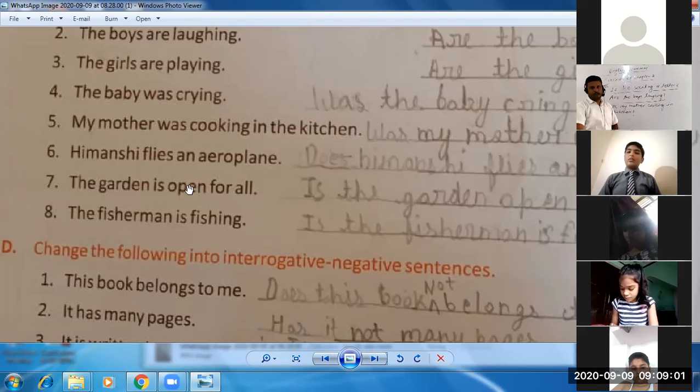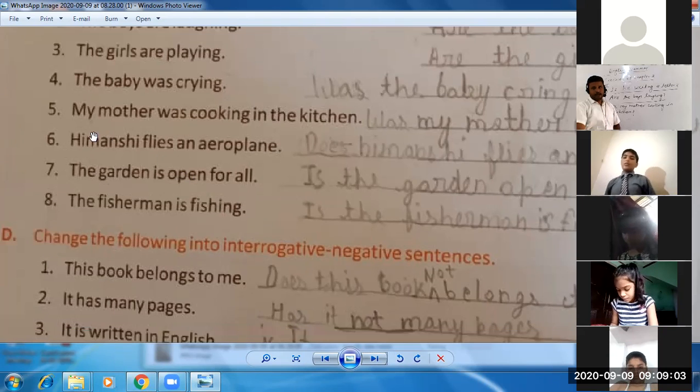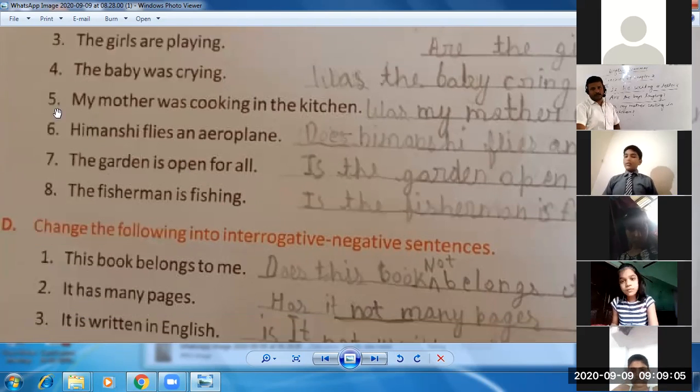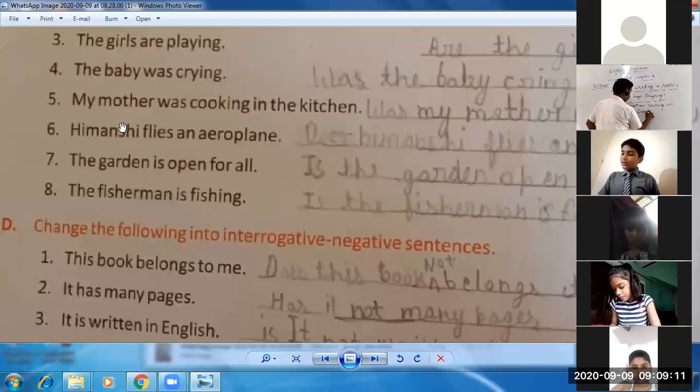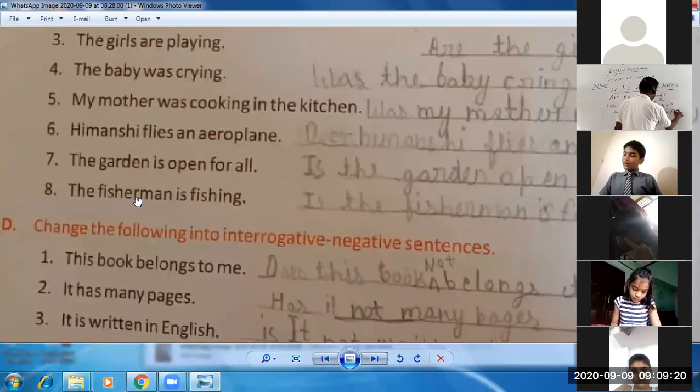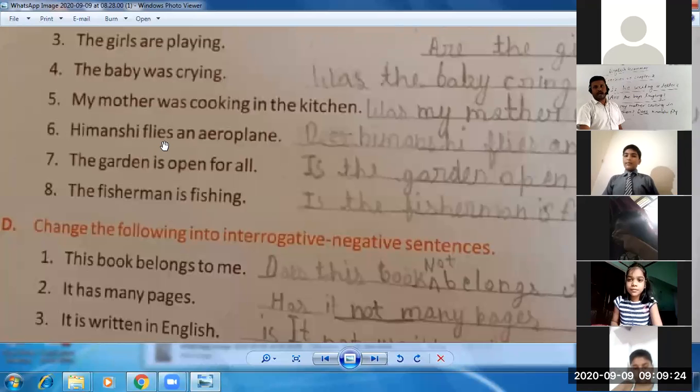So here we need to make an interrogative. So Himanshi, again third person singular number subject. So we will use does. I am writing here. You try to see does. First we will write does, Himanshi fly. Remember students, now you will not use IES.